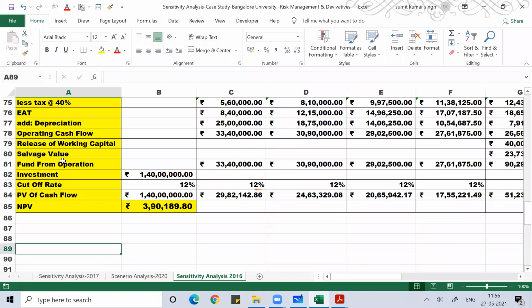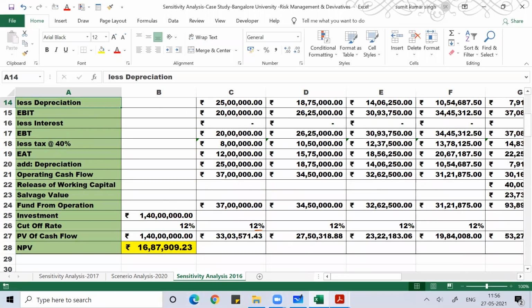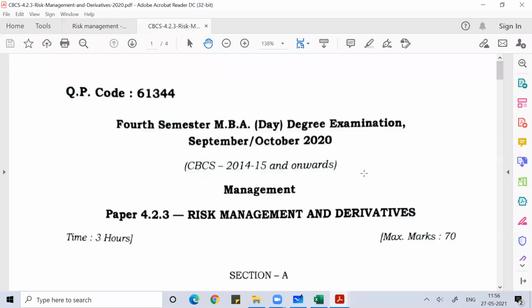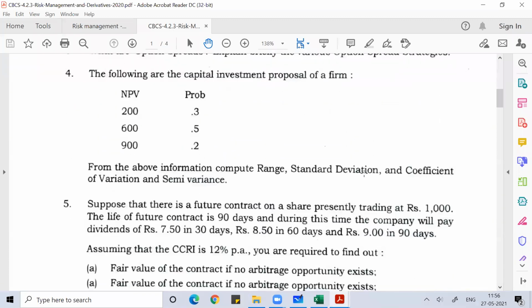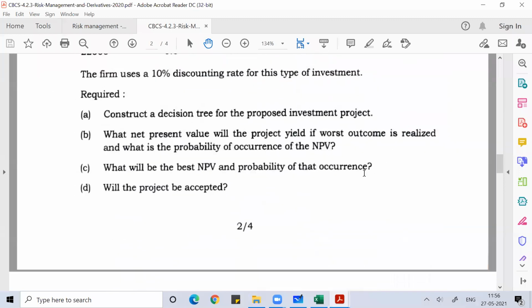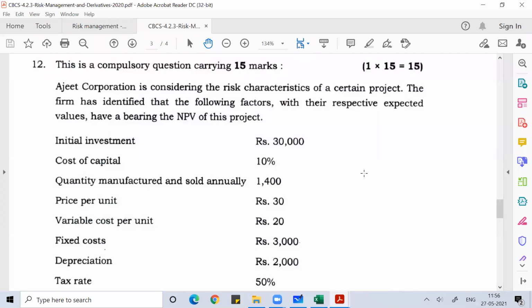So this same thing, guys, sensitivity analysis. The same thing came in 2016 also. The same thing came in 2020 also, if I see the previous year, your senior question paper. If you see this, it is the same kind of question. This is a 50 marks question, Ajit Corporation is considering the risk. Can we do this problem, guys? The 2020 question paper.